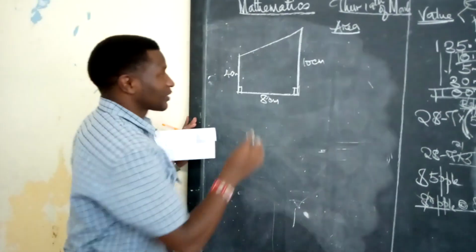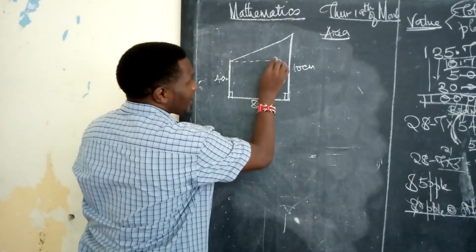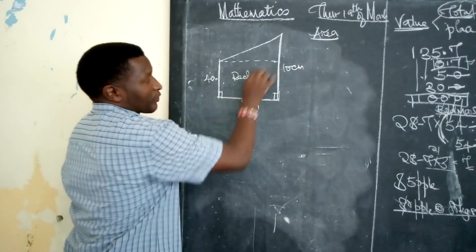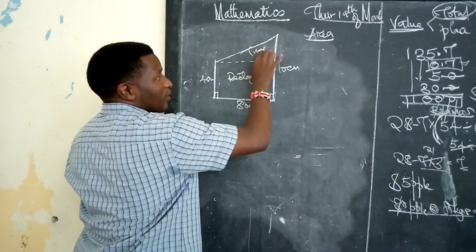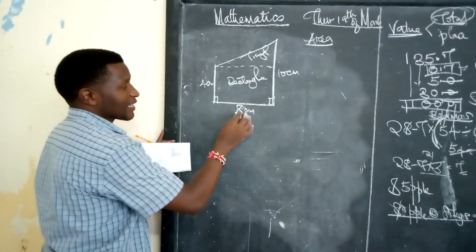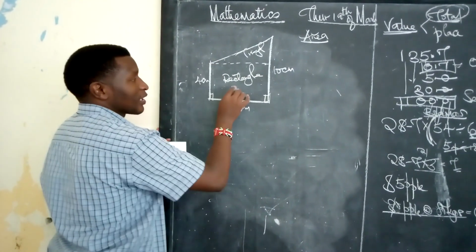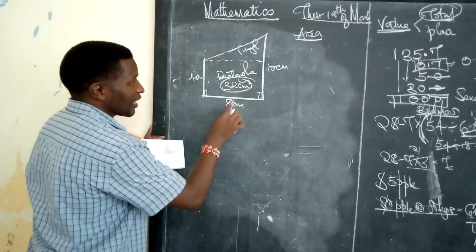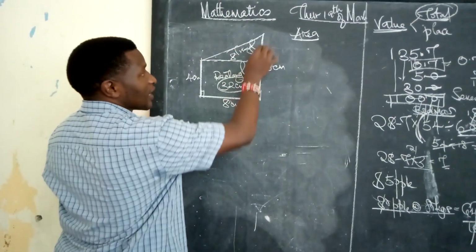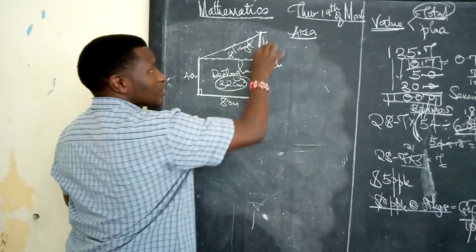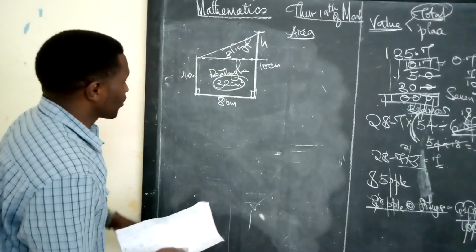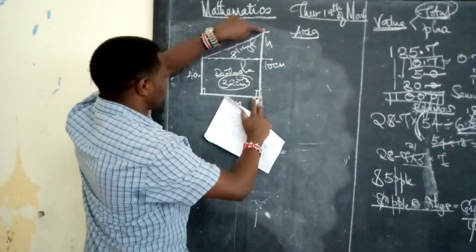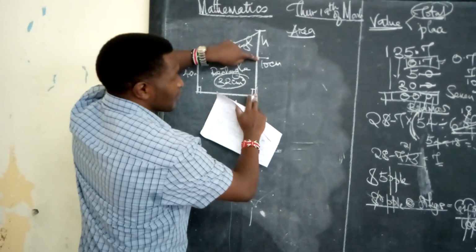If you don't want to work it out like that, then you can make your work easier by drawing a dotted line like that. Here, you will find the diagram of a rectangle, and here you have the diagram of a triangle. Come to the rectangle. The dimension is 8 times 4. Gives you 32 centimeters squared. Come to the triangle. This is 8, which means that this part here is also 8. This distance here should give you the height. Where do you get the height? If you use your brains, you will see the distance from this point to this other point is 10 centimeters, and this distance is given here to be 4.